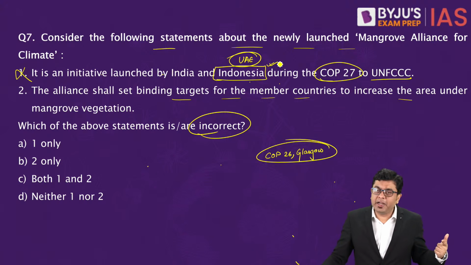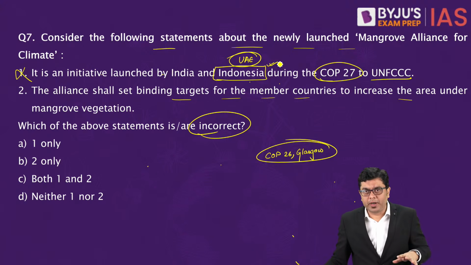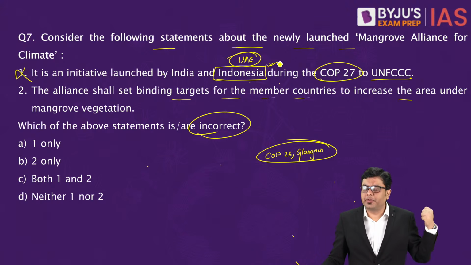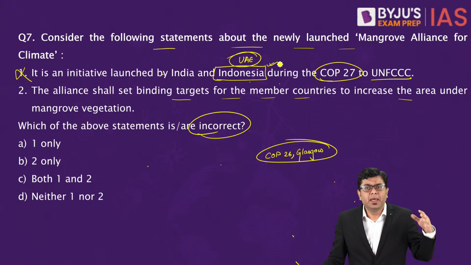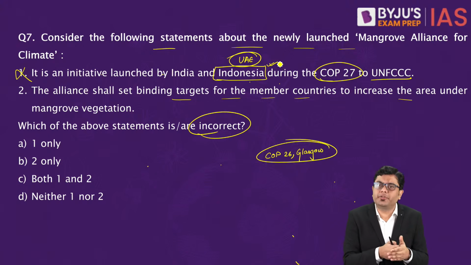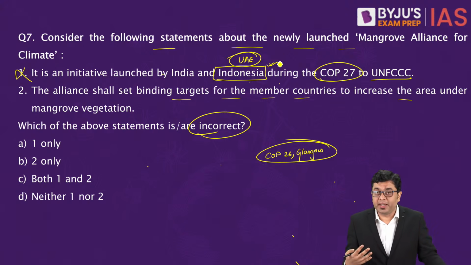For the survivability of any species, genetic diversity is absolutely important. Because let's say adverse climatic conditions or any particular diseases or pest attack will impact one of the genus of the species, one of the genetics of the species. So that is why genetic diversity brings about a resilience.